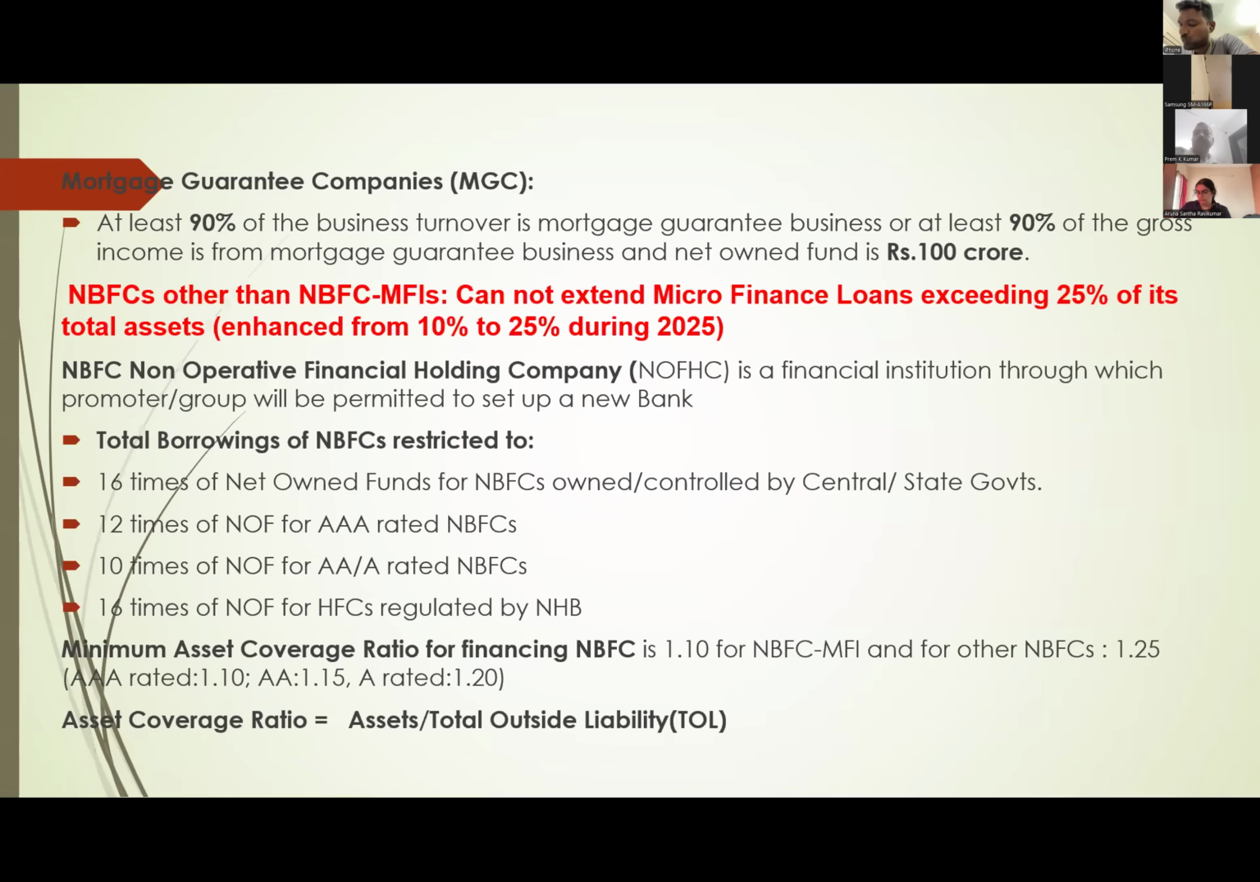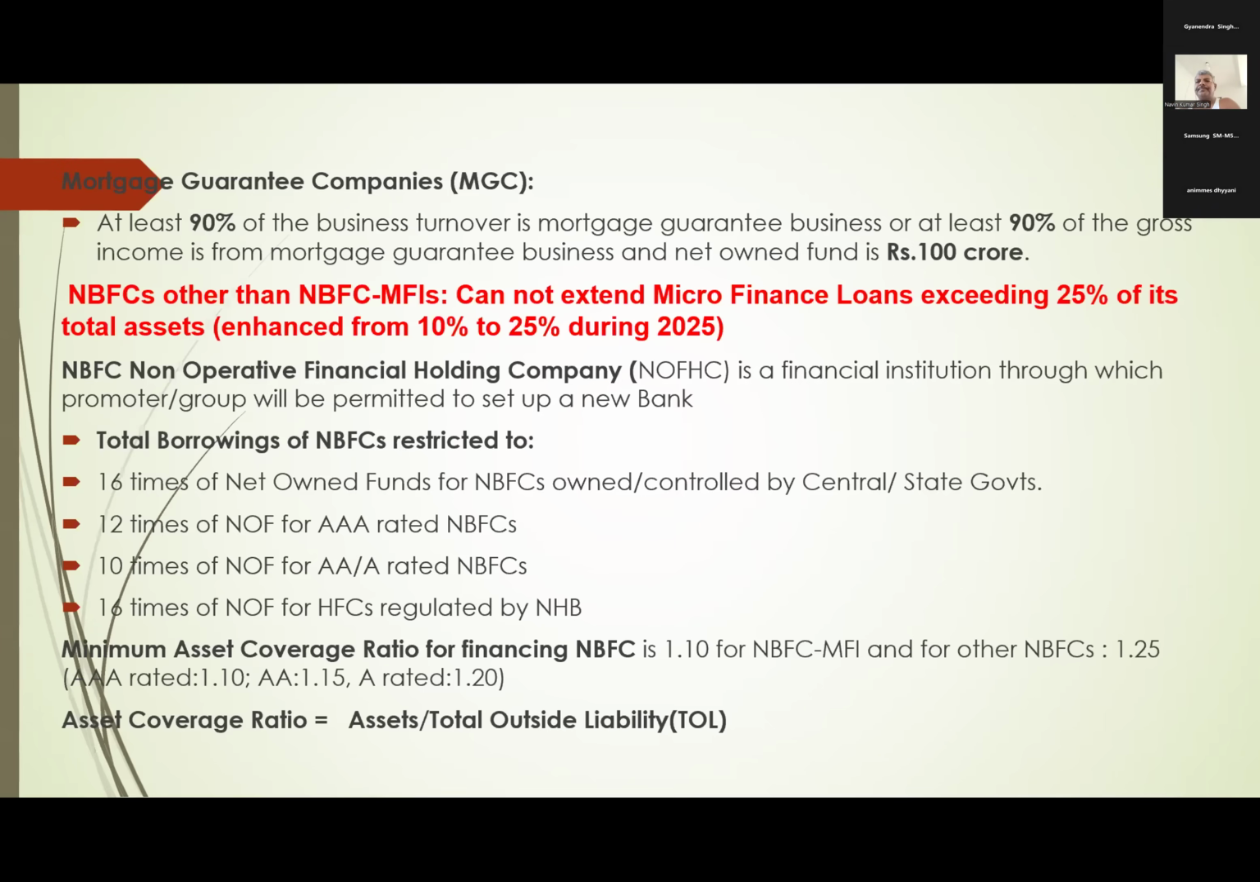Okay. Next, NBFCs other than NBFC MFI cannot extend microfinance loans exceeding 25% of total assets. This is again a current year change and important for this year's exam. Normally, any NBFC can lend microfinance loans, no restriction. Earlier the Reserve Bank restriction was that other NBFCs, other than MFIs, can give maximum 10% of their total loans only. It should not exceed 10% of their total loans.